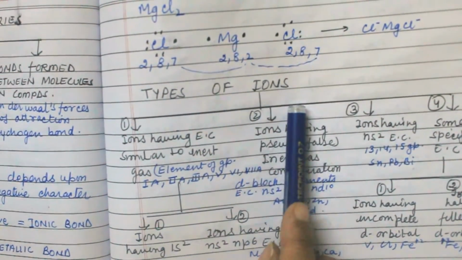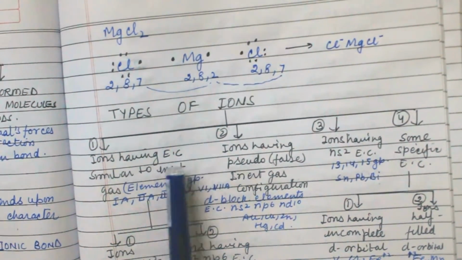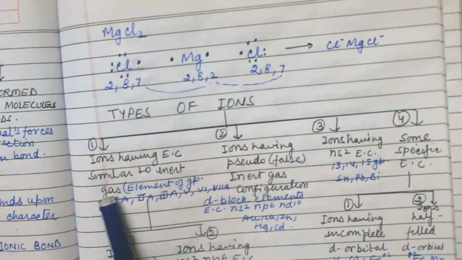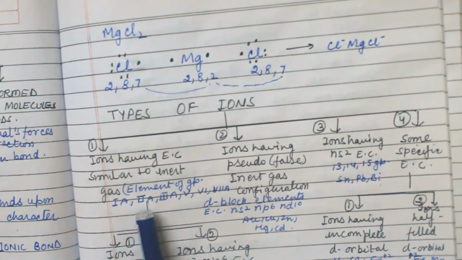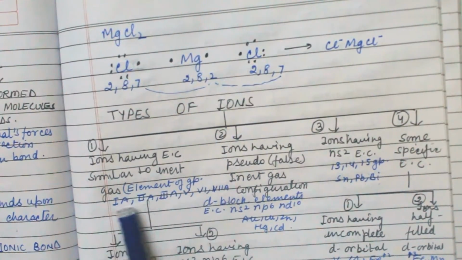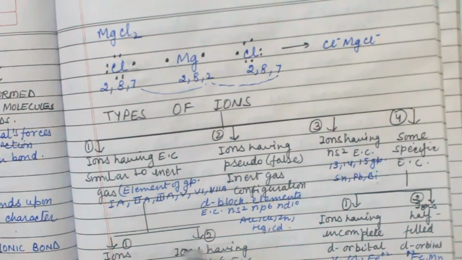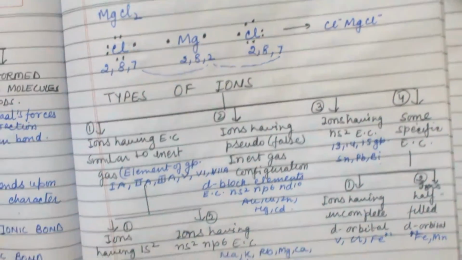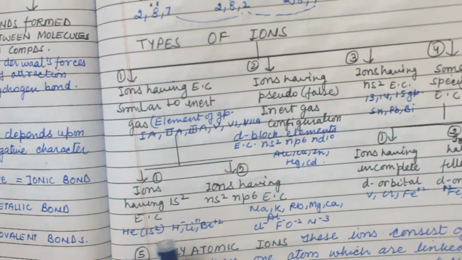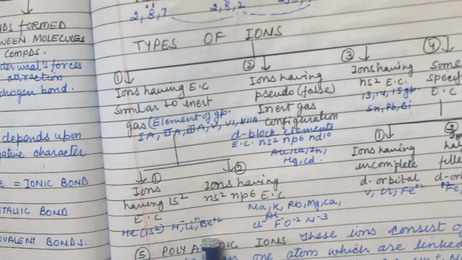Now types of bond; there are 4 types. First is ions having electronic configuration similar to inert gas; 1A, 2A, 3A, 5A, 6A and 7A elements are involved in this type of bond. Now it is of 2 types. First is ions having 1s2 electronic configuration, like He is inert, hydride, lithium, beryllium.